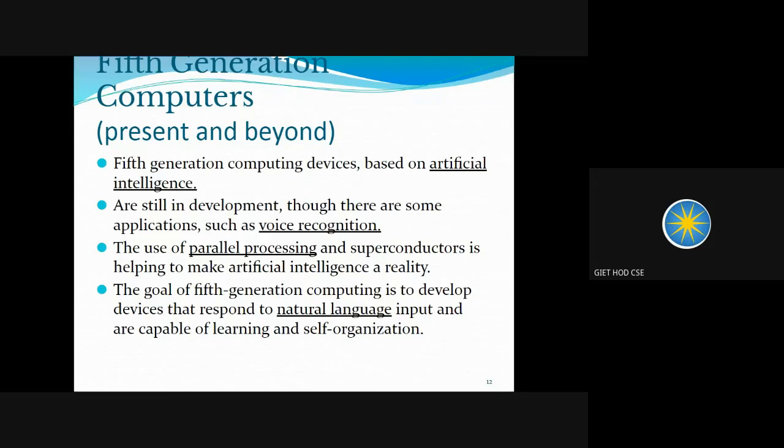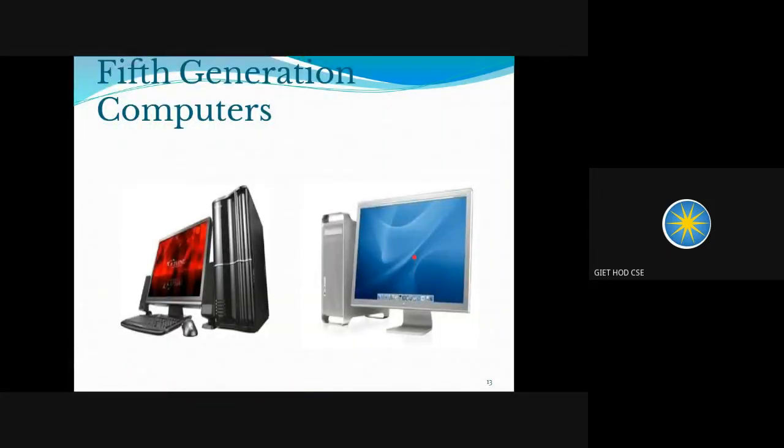And at the same time, suppose you are knocking on the door. When the door is opened, your electricity power will turn on. Your room will light up. Your electrical devices will start working. So that is a fifth generation computer. And when you leave the home, everything gets shut down automatically. So that is artificial intelligence, and that is your fifth generation computer. So it is understanding natural languages. And these are the images of fifth generation computers, the computers that we are using, your laptops, desktops, or anything that comes under the category of fifth generation computer.